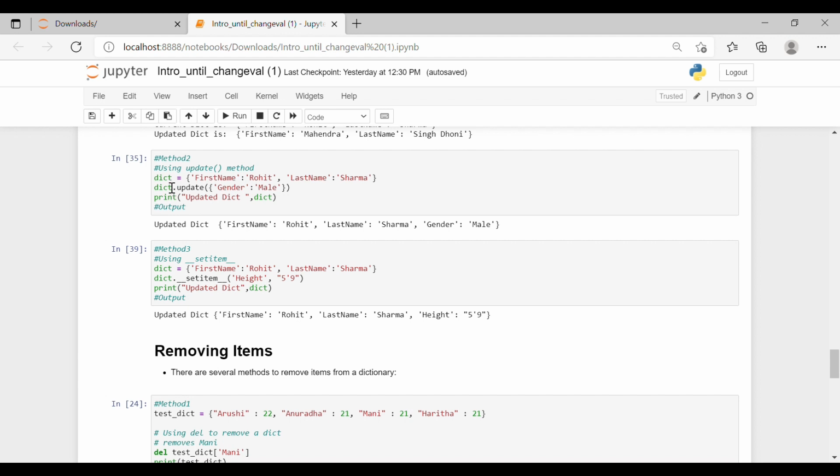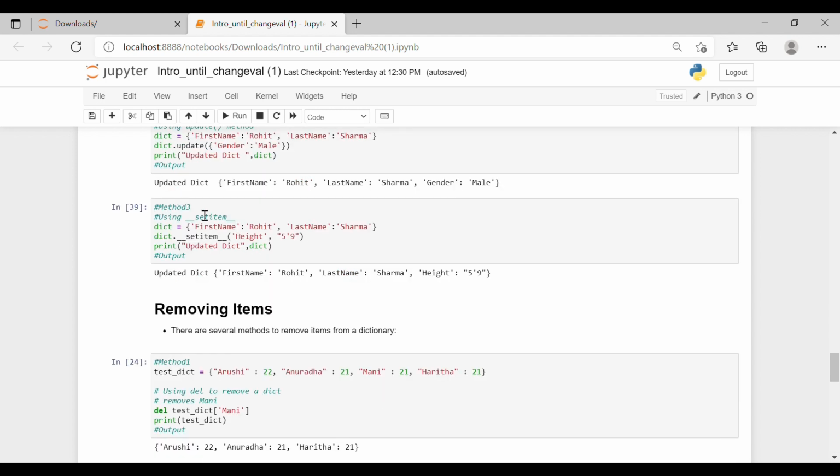So again we have a dictionary dict with elements. First name is Rohit and last name is Sharma. So what we'll do, we'll use the update function, dict.update gender male. It means we are adding one more key to it. We'll print the updated dict. So the updated dict will be first name is Rohit, our first element, last name is Sharma, second element, and a new element which we added is gender is male. This is how we use the dictionary update function to add a new key value pair to our dictionary.